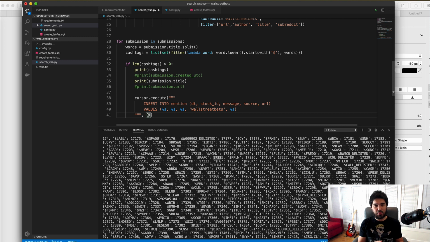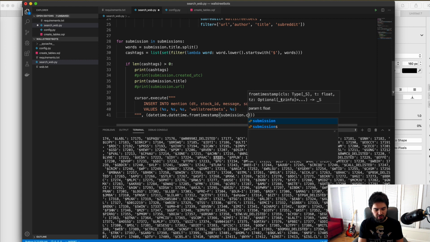And I'm going to just type out what this is. I have a full stack tutorial that talks about datetime a lot, and I don't want to go over all that right now, so you can review your datetime functions if you want, but we're converting a Unix timestamp, which is an integer, to a standard ISO format timestamp, which is like 2020-01-01, hour, minute, second with colons in it or something like that. So I'm going to do datetime.datetime.fromtimestamp, and then I'm going to do submission.created_utc.